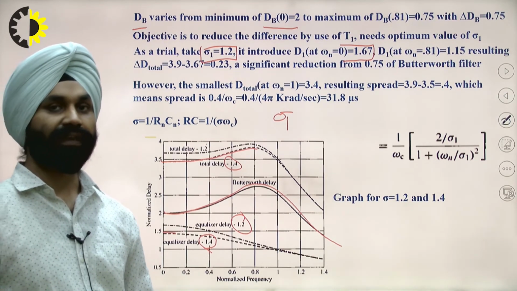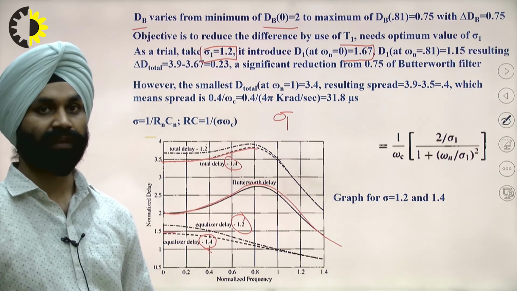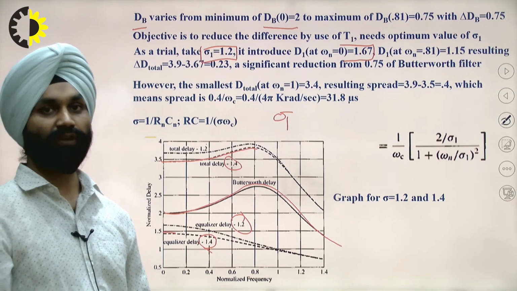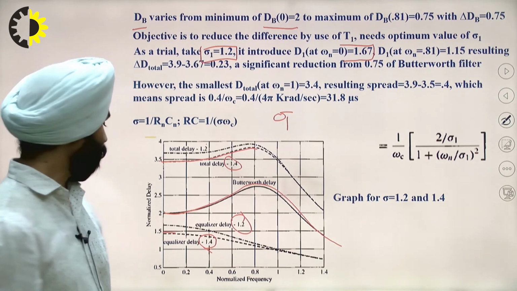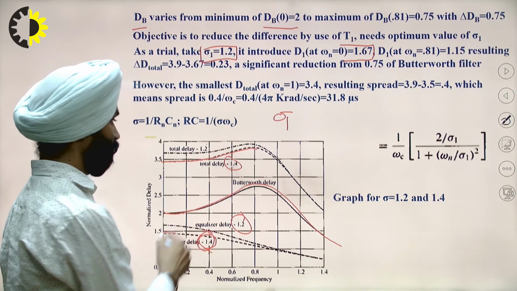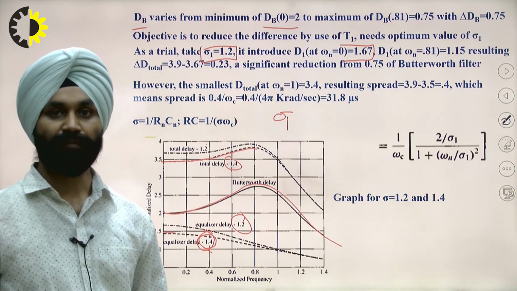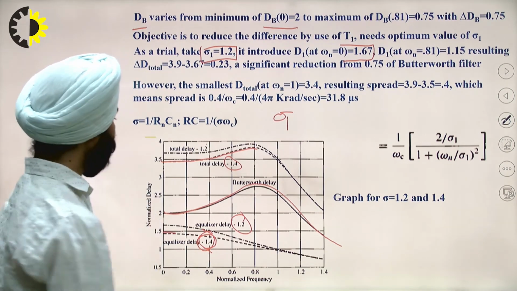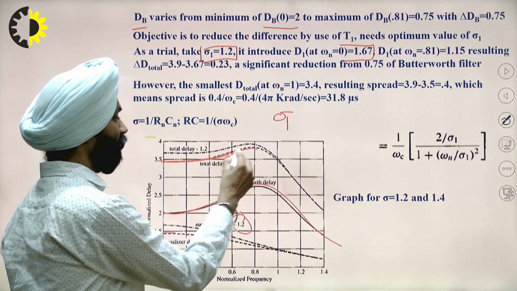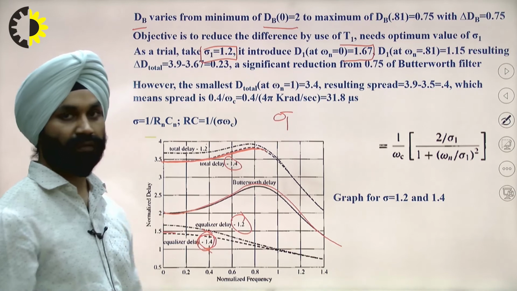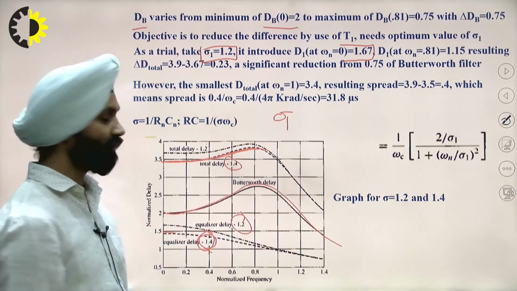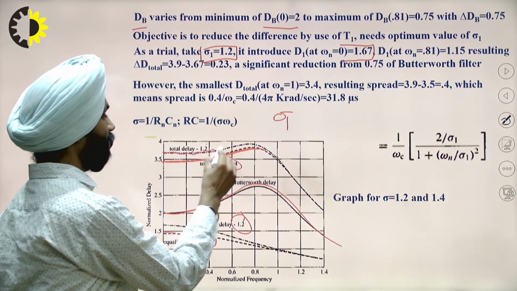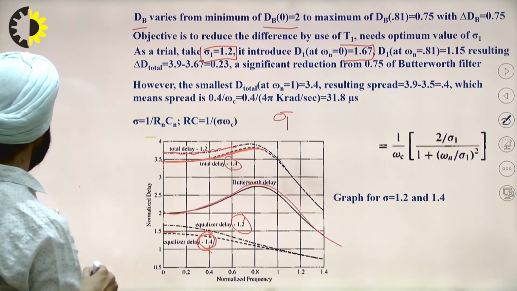Then we can take another value of psi 1, let's suppose that is 1.4. For the 1.4 value, this will be a smaller value. So when they are added up, this gives a smaller value. Now we have two curves. One is the one I have highlighted, the other is this one.